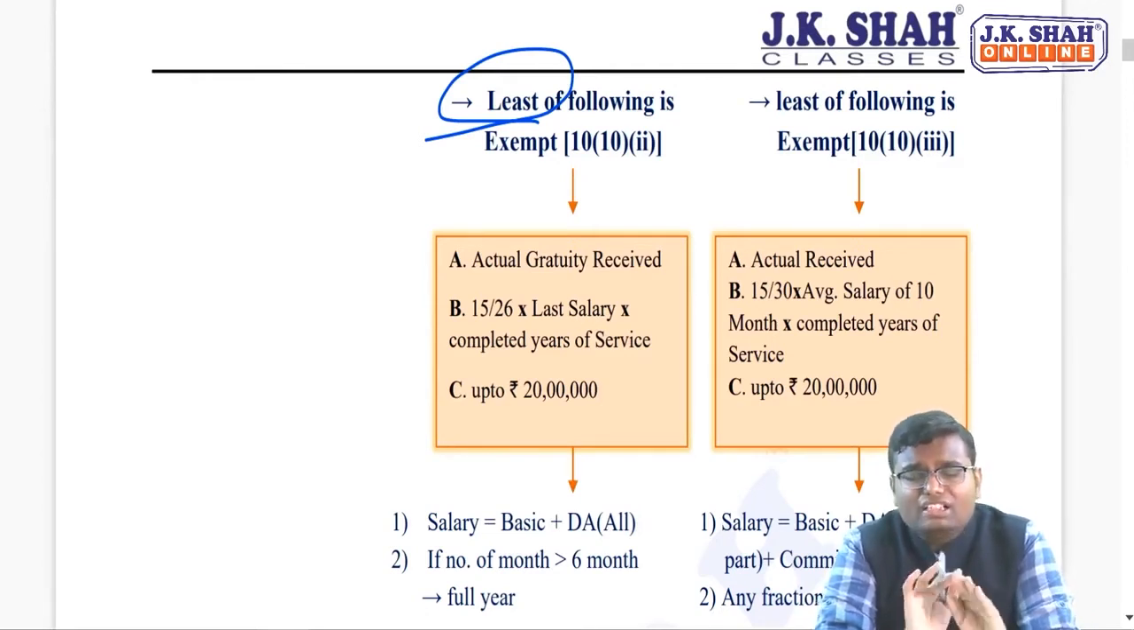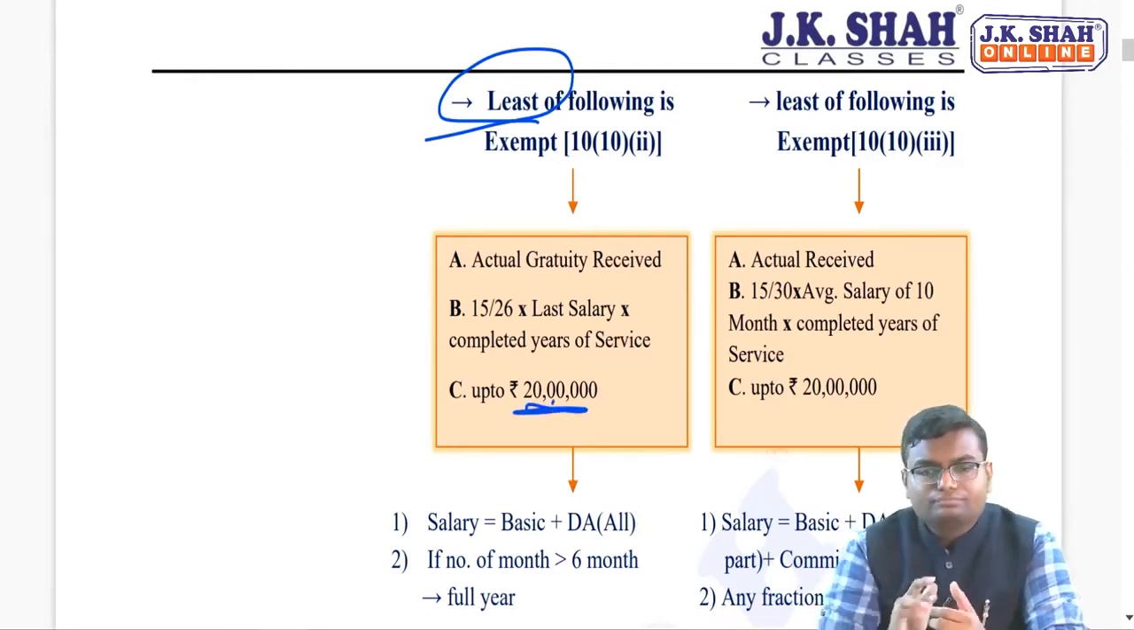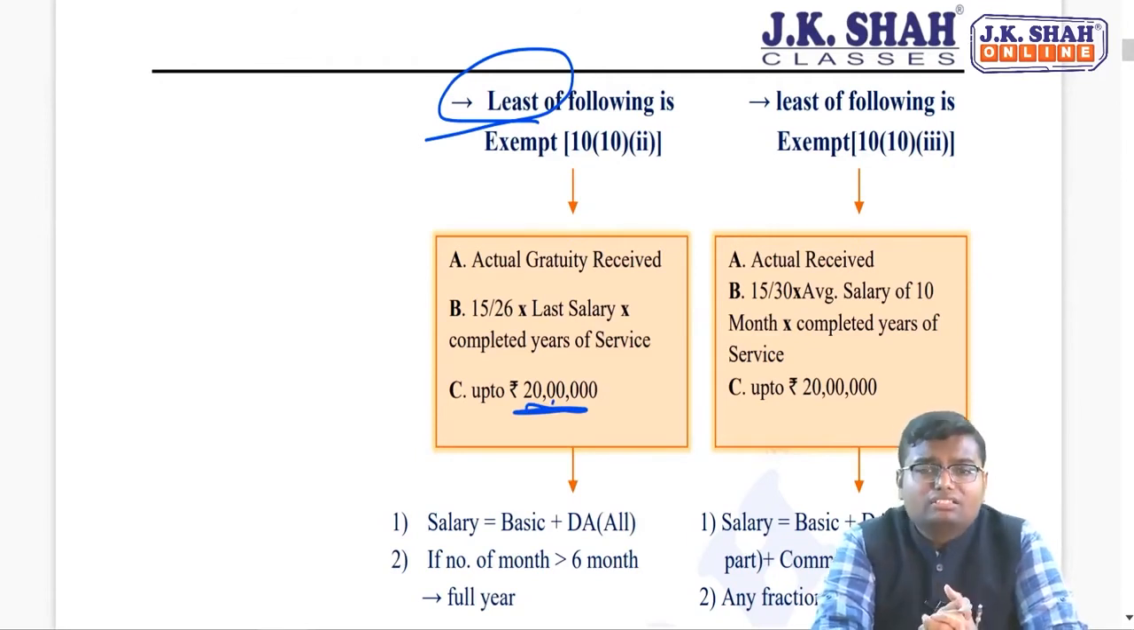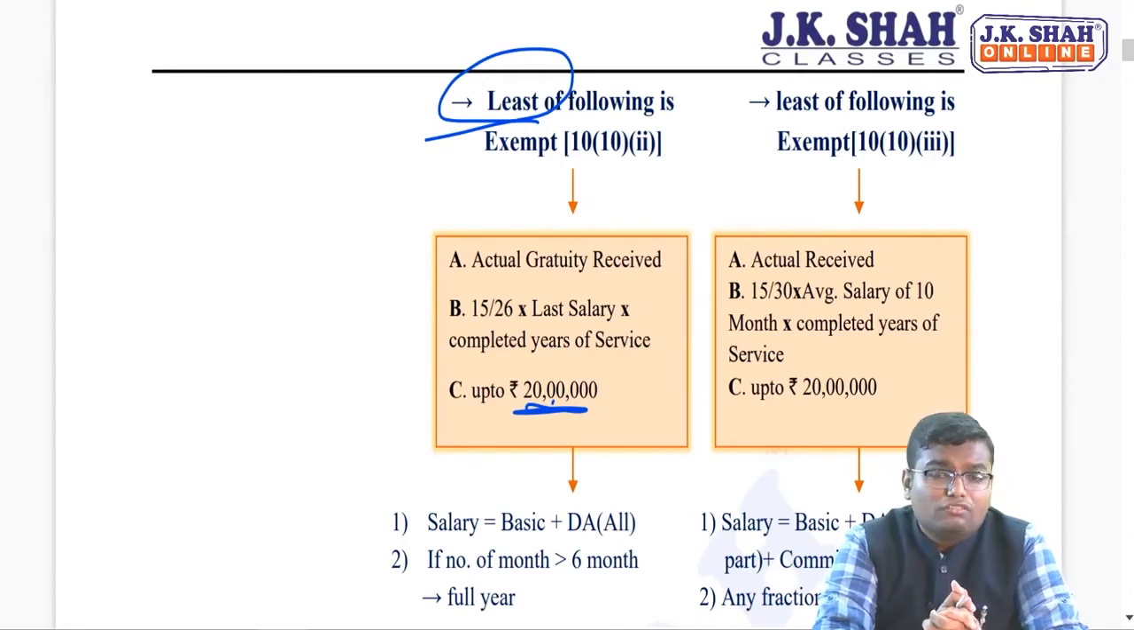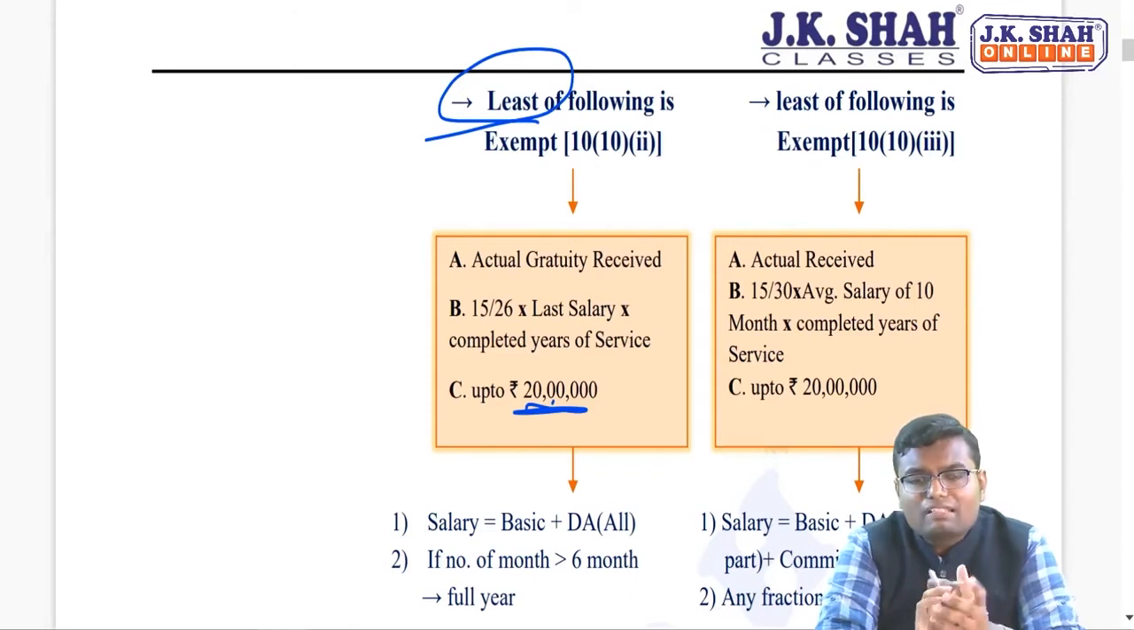The second condition, a fixed amount, rupees 20 lakh. And the third one, 15 by 26. Why 26? For Sundays, so working days are generally 26. So 15 by 26 into last month salary. Whenever you retired, what last month salary you withdrew? That is last month salary.